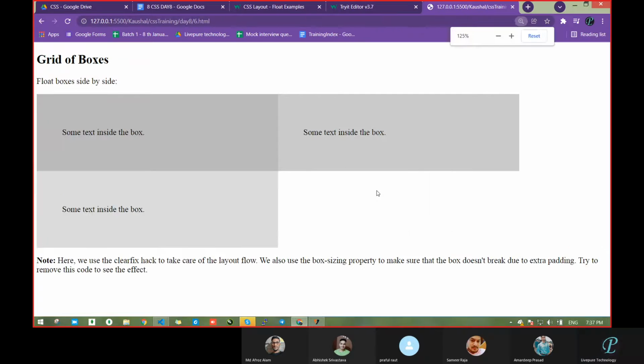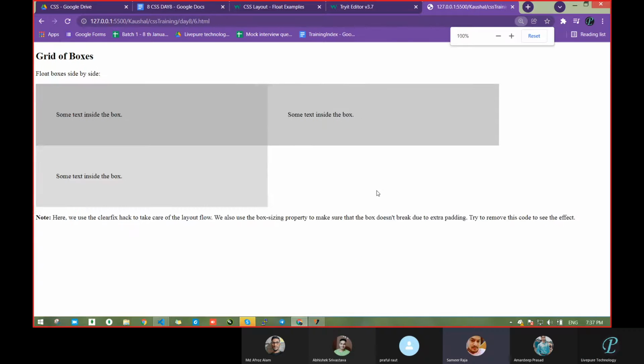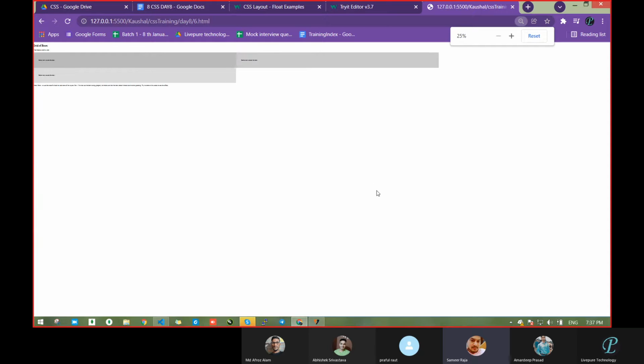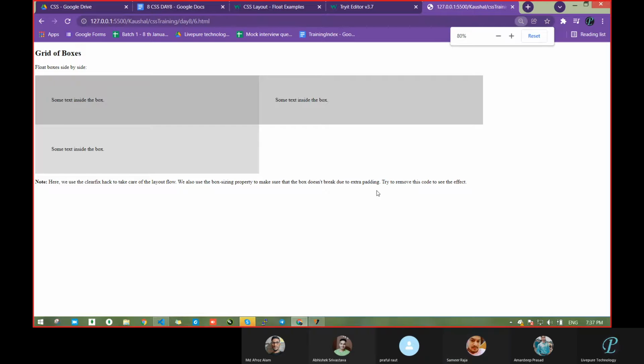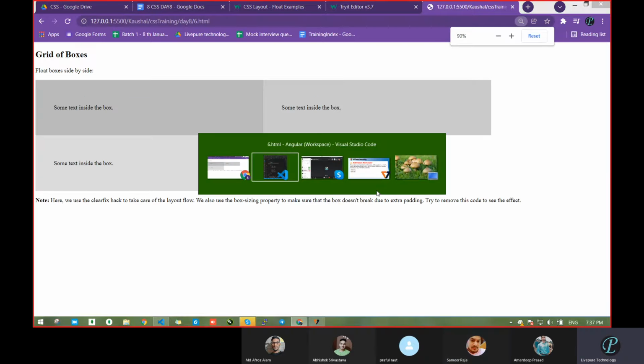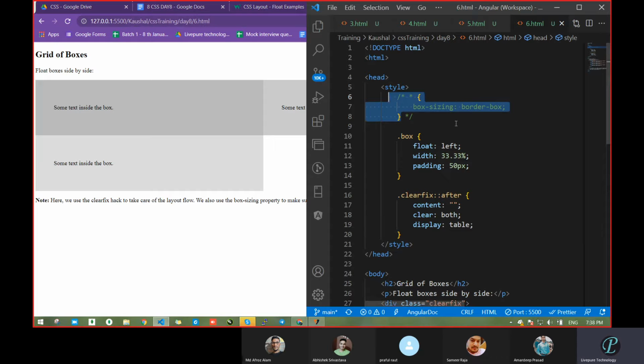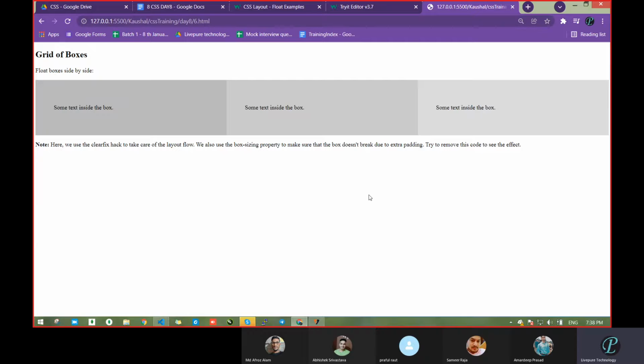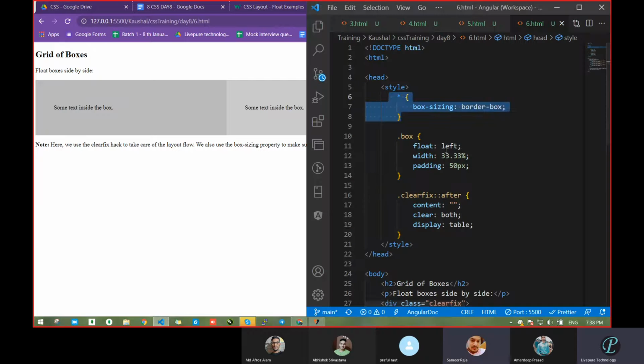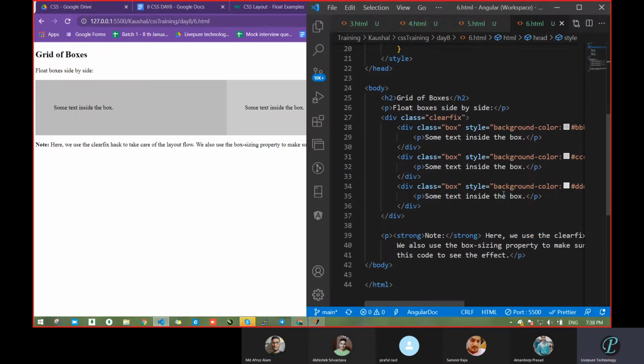What happened? Oh, that box is becoming three boxes. It means it is keeping everything inside one box. Border-box means, see, now we got this border. So with the help of border-box, we can adjust that. It means we can keep all together. Now suppose you want four boxes.